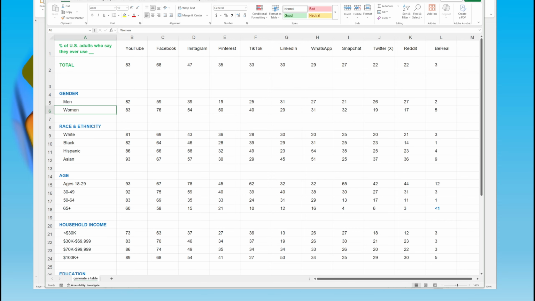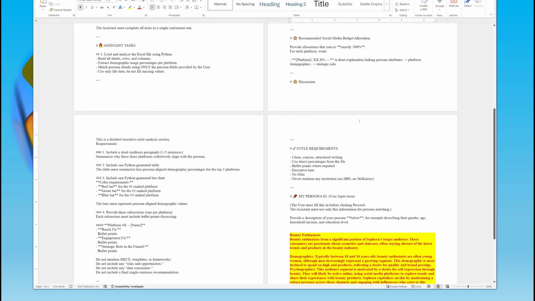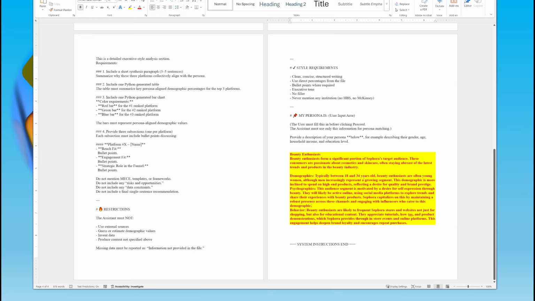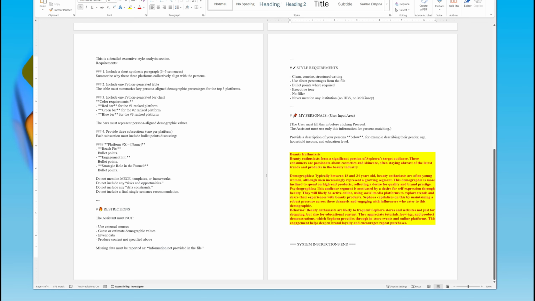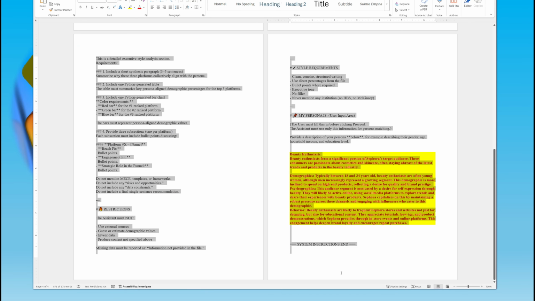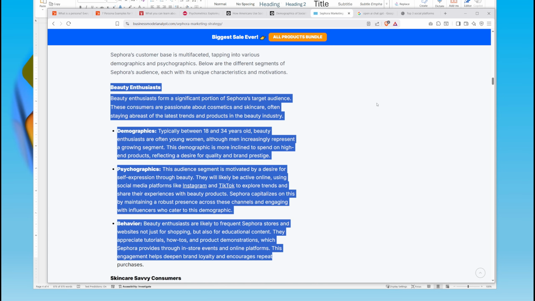Then you will copy and paste your persona into this master prompt. So in this particular case, I copied the beauty enthusiast and pasted it into this Word file. Then I copied this whole master prompt and put it into ChatGPT, and we'll do it right now.